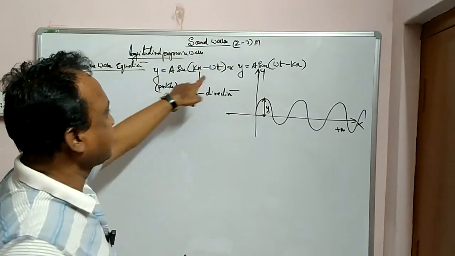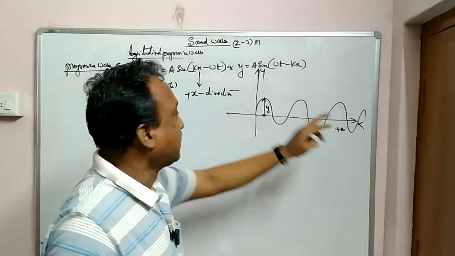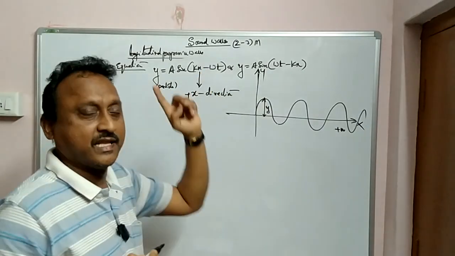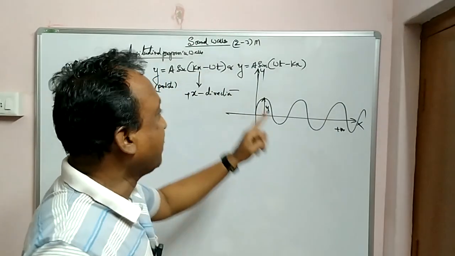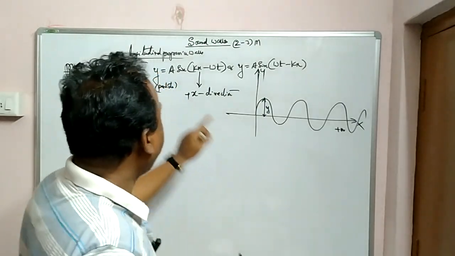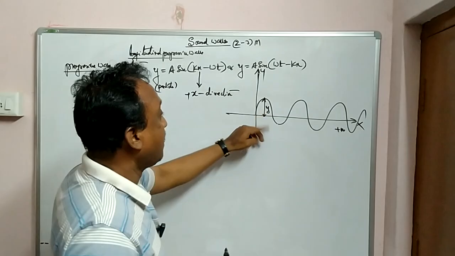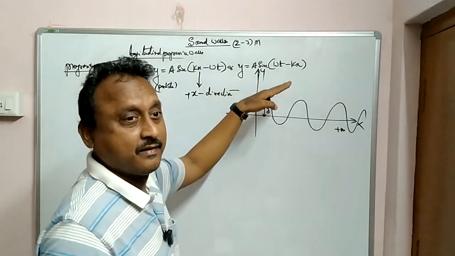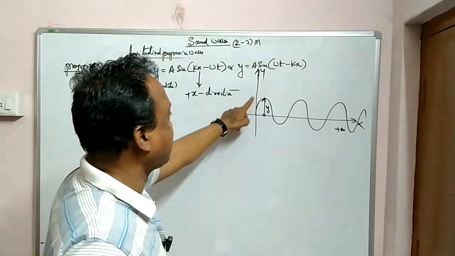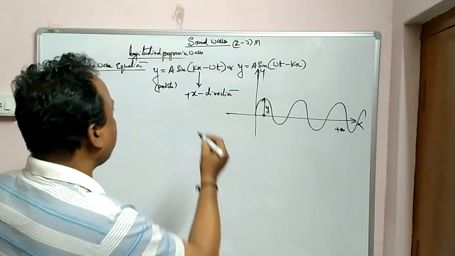When these types of functions are coming in the equation, this x indicates an x direction wave. Suppose if y is coming here, then the wave is in the y direction. If z is coming, the wave will be in the z direction. And here y means displacement of the particle, please. Particle displacement, not the wave. And the wave direction is along positive x. Here you have to remember one thing.